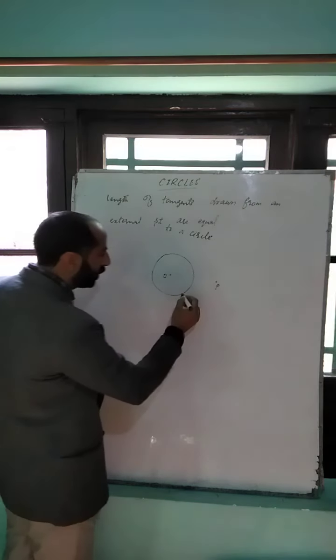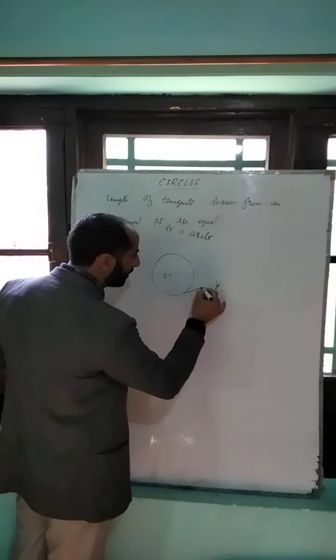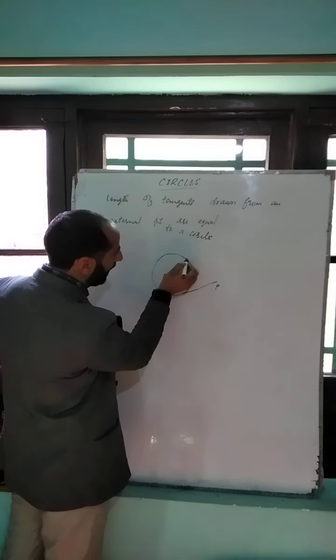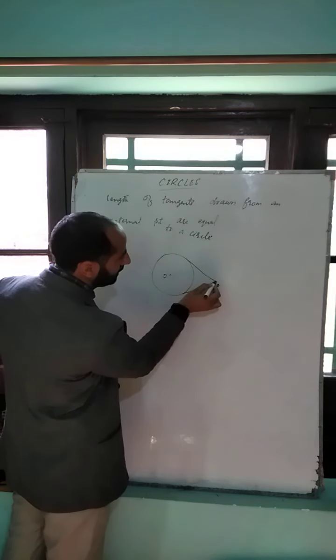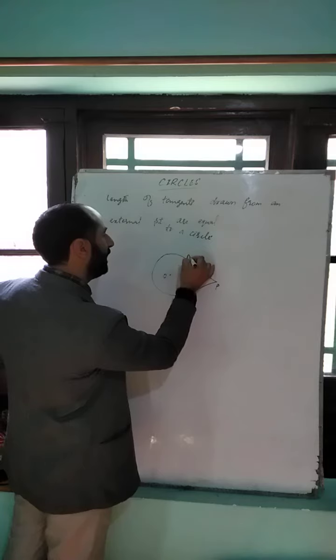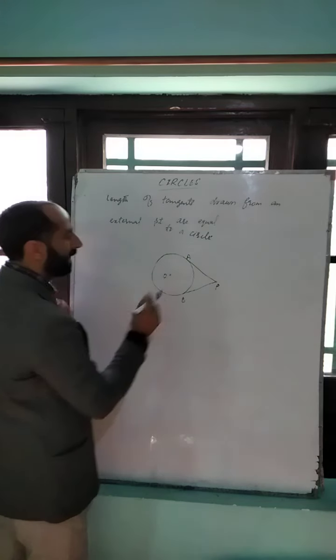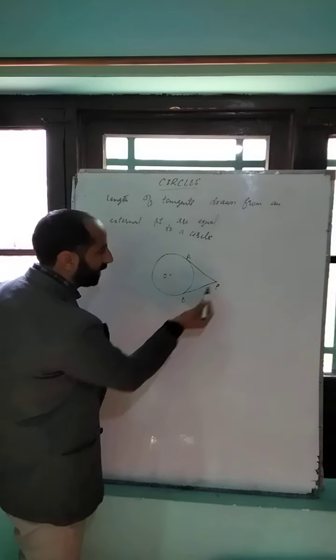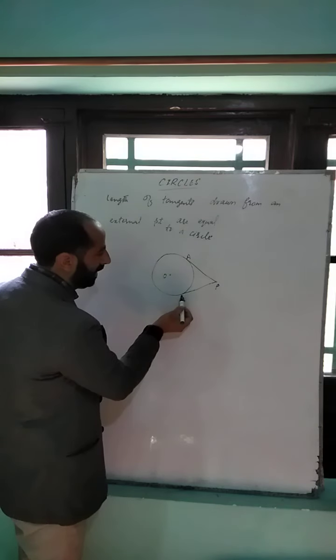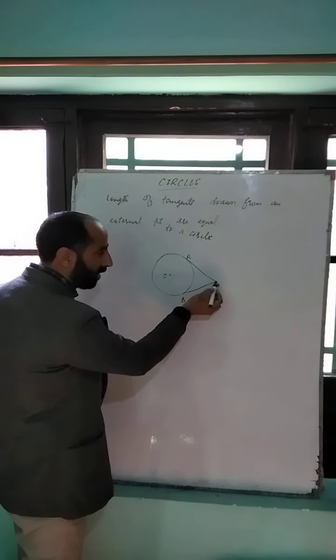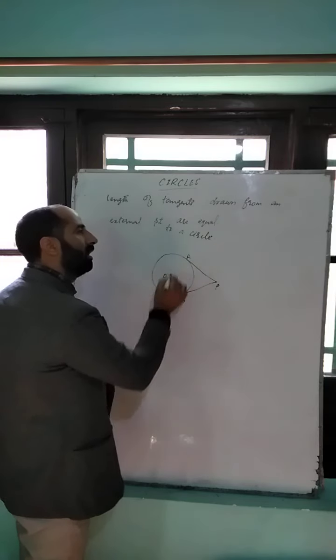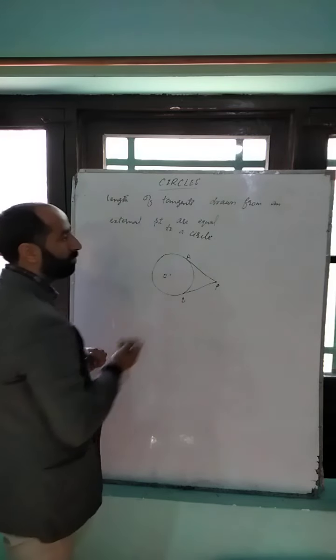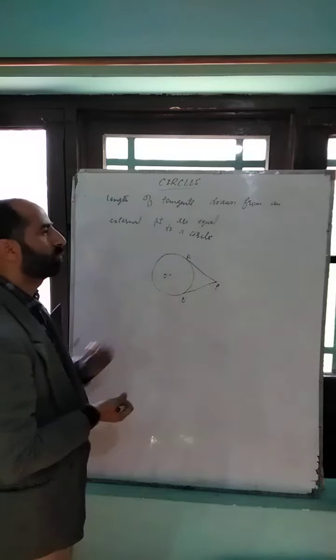from which we will draw two tangents PA and PB like this. These are two tangents PA and PB. Here A and B are points of contact. Then we have to prove that PA is equal to PB, means that the lengths of tangents drawn from this external point are equal. We have to prove PA is equal to PB.